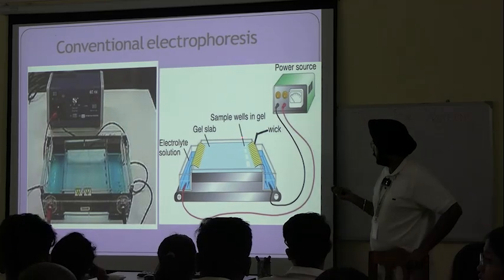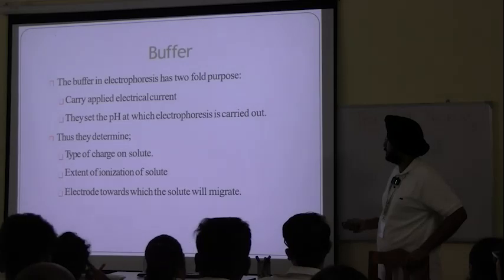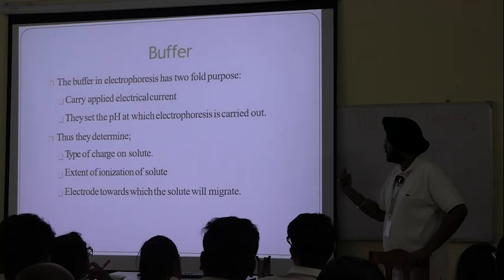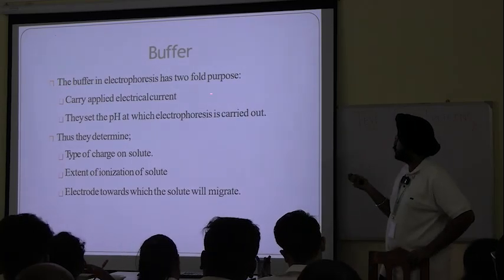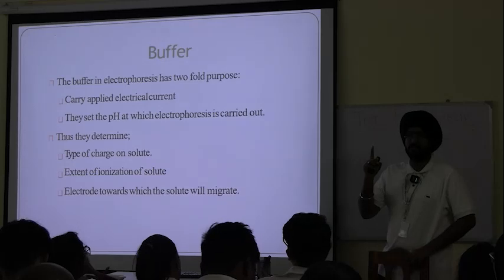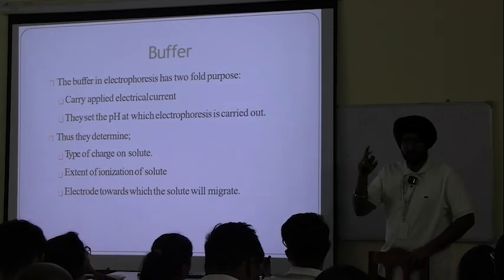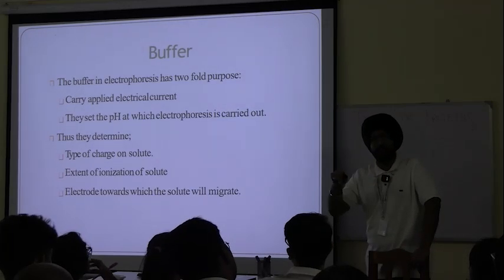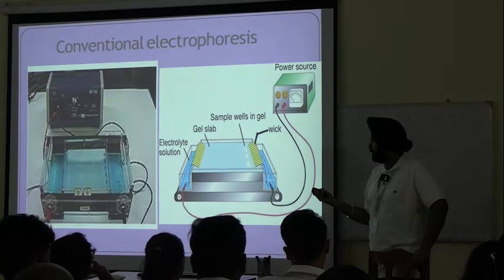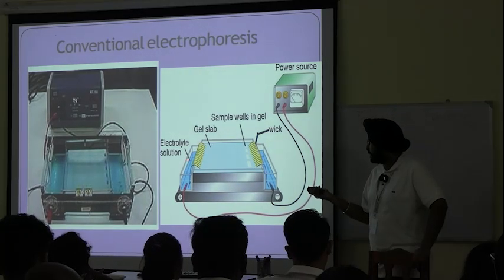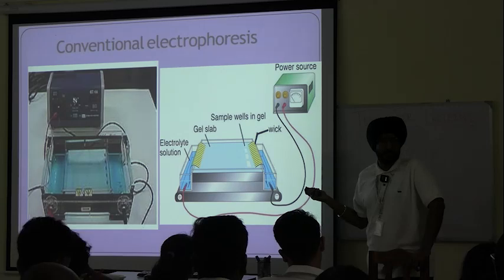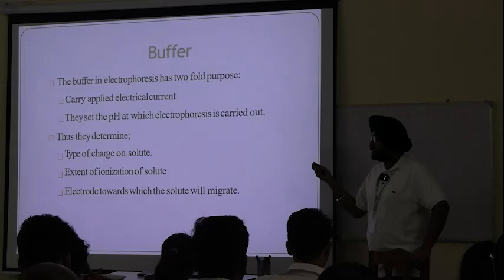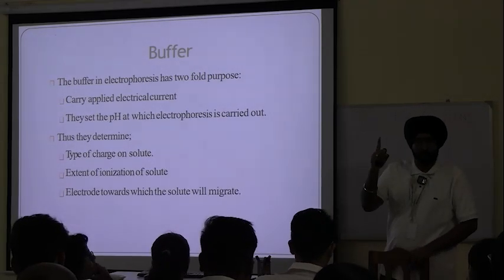Clear? There are 2-3 things here, starting with number one, buffer. What is buffer? Buffer in electrophoresis has a twofold purpose. Firstly, try to understand what is buffer, what is the support media, and what are their uses in electrophoresis and how they are used. Then we will tell you where they are used in the electrophoretic setup. You cannot identify where the buffer is and where the support media is right now. In this setup it is present. This one also. But first, I want you to understand what is support media and what is buffer.